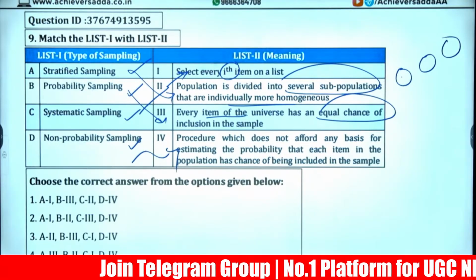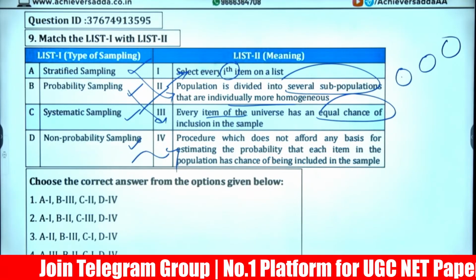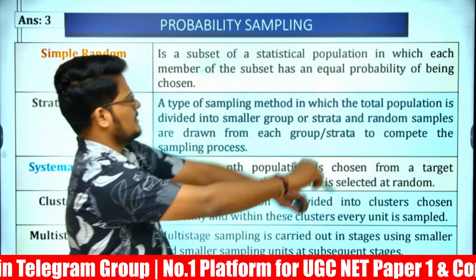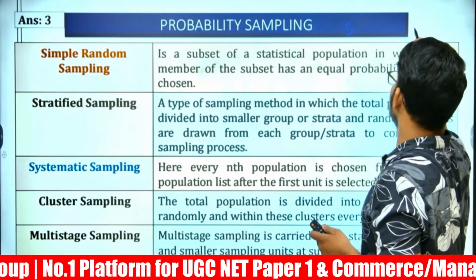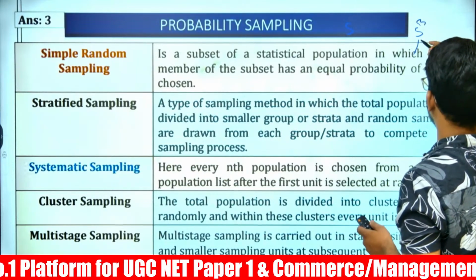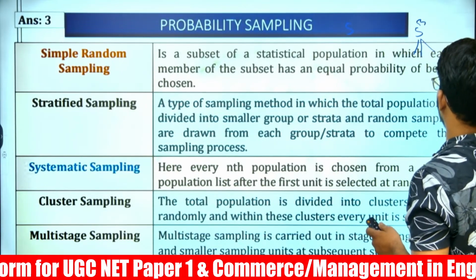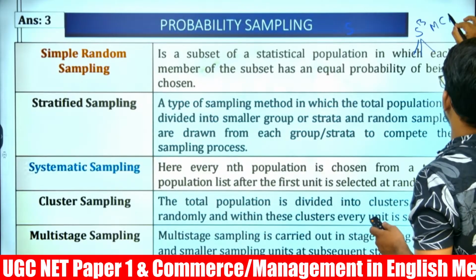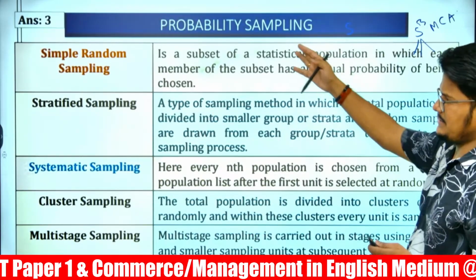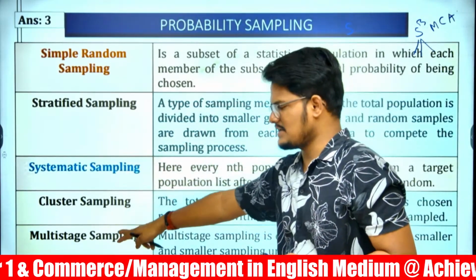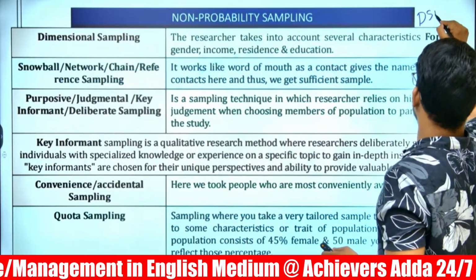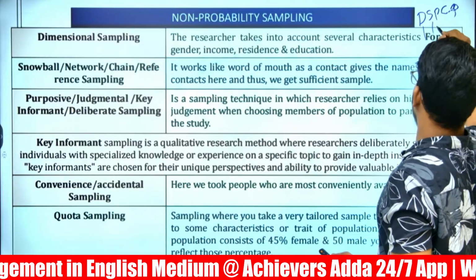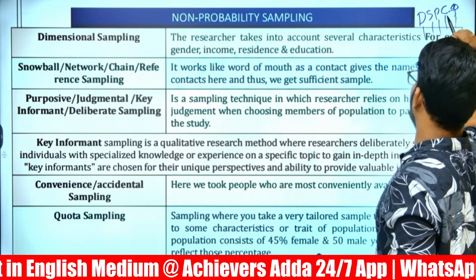Non-probability definition. Alright. Now, simple random. What are the probability methods? S cube MCA: simple random, stratified random, systematic random, and multi-stage cluster as well as area sampling. Non-probability sampling, DSP-CQ: dimensional, snowball, purposive, cluster, and quota sampling.